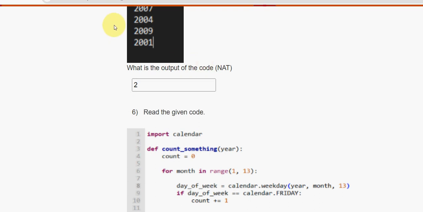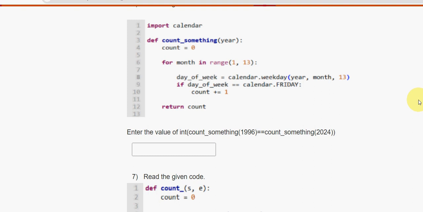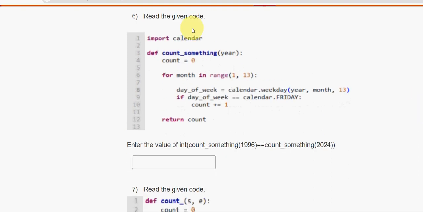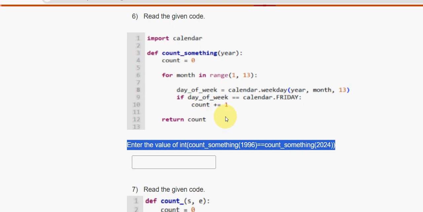Now, sixth question. Read the given code. So this is the code. They are asking to enter the value of int of count something of 1996 equals count something 2024.